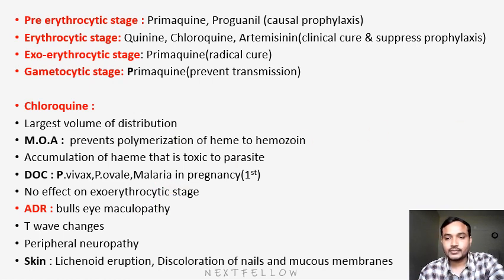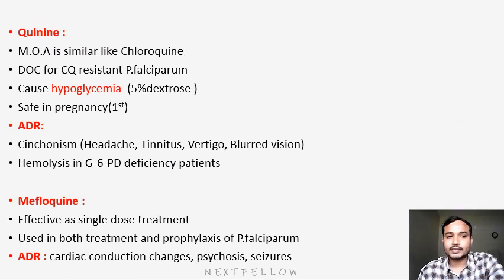Next drug is quinine. Quinine's mechanism of action is similar to chloroquine. It also inhibits hemoglobin metabolism, that is heme to hemozoin. So when it inhibits heme to hemozoin, heme accumulation will be there, which leads to damage or killing of the parasite. That is a toxic metabolite, so it kills the parasite. Quinine is the drug of choice for chloroquine resistant Plasmodium falciparum.